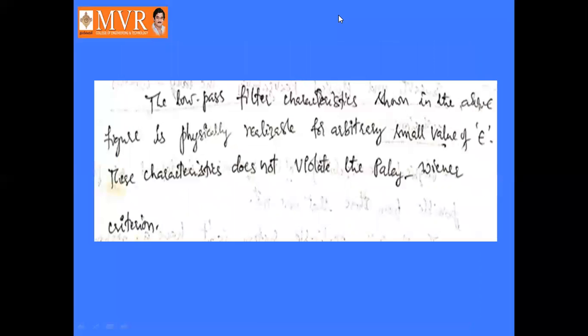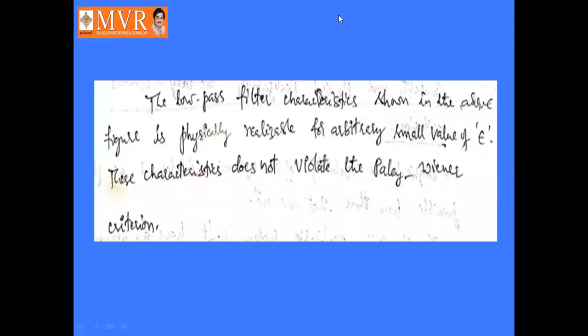Okay, so this is the low pass filter characteristic. The low pass filter characteristic shown in the above figure is physically realizable for arbitrarily small values of epsilon. These characteristics do not violate the Paley-Wiener criteria.